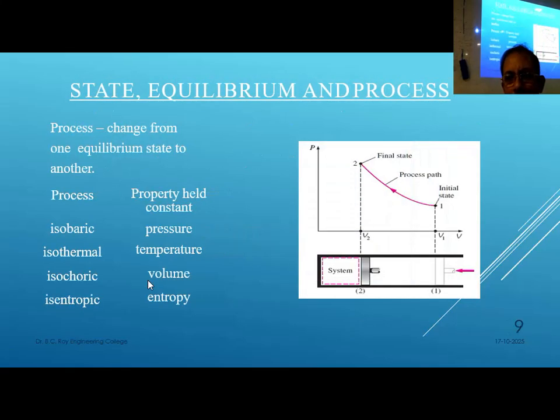What is a process? Process can be of so many types. One is called isothermal, isobaric, isochoric, reversible, adiabatic, irreversible. So many names. So you have to understand one by one. Isobaric means pressure remaining constant throughout the process. Isochoric means volume remaining constant. Isothermal, temperature remaining constant. Adiabatic, no heat exchange between the system and the surroundings.